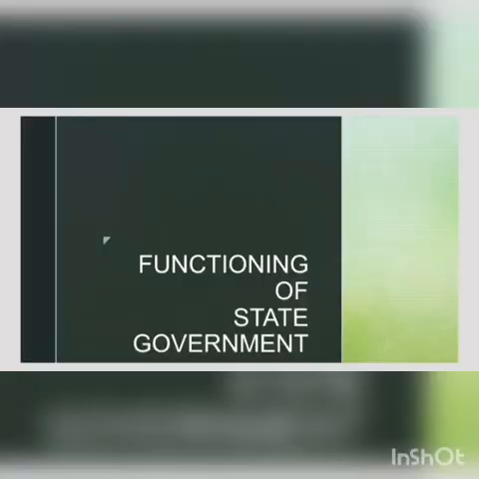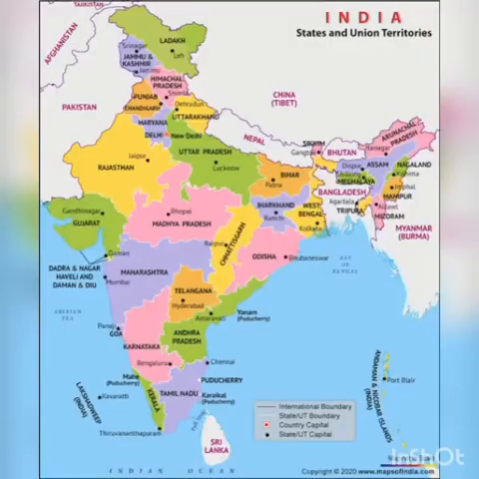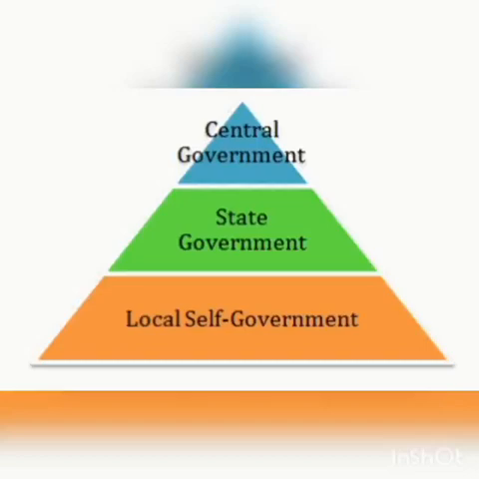We are going to start Chapter 3, Functioning of State Government. India is a union of 28 states and 9 union territories, including the National Capital Territory of Delhi. There is one union or central government at the center, and there is a state government in each state. The union territories are run by the union government and the states are ruled by the state government. The government comprises three branches, that is the executive, legislature and judiciary.